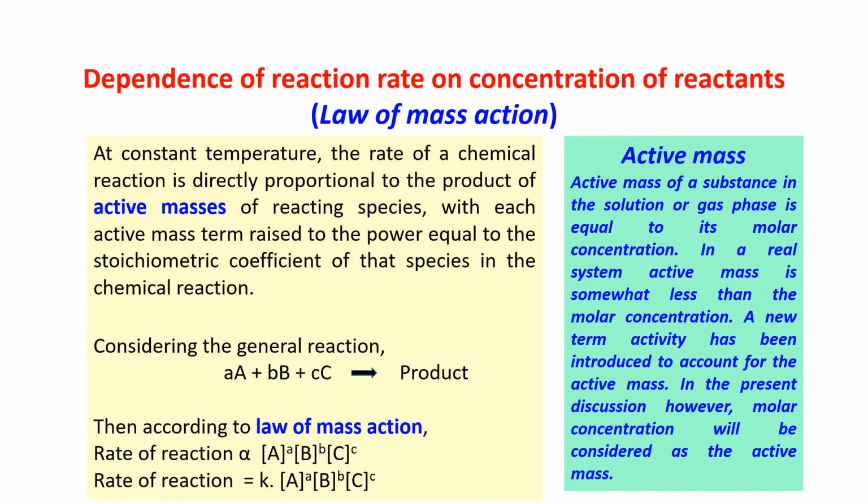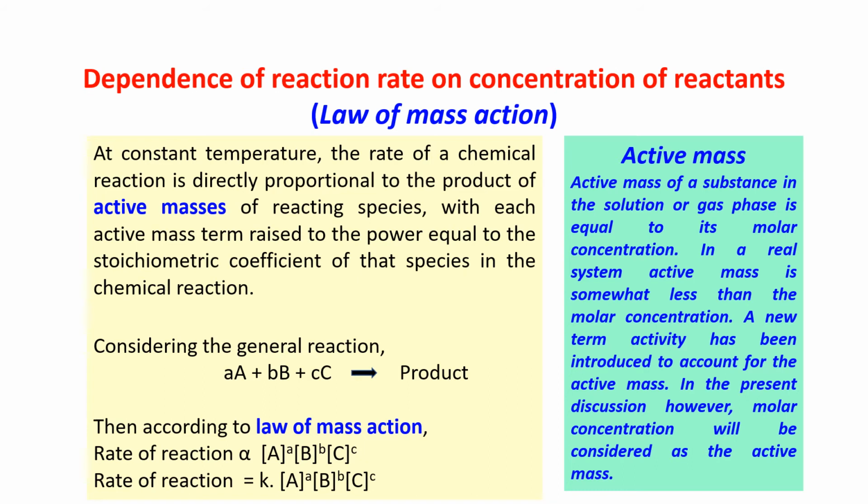Suppose I have a reaction where A and B give you C. The rate of the reaction depends upon the concentration of A, and also upon the concentration of B. And if there is any stoichiometry, then the rate depends upon the active mass term, that is the product of the active masses, each raised to the power equal to its stoichiometric coefficient.